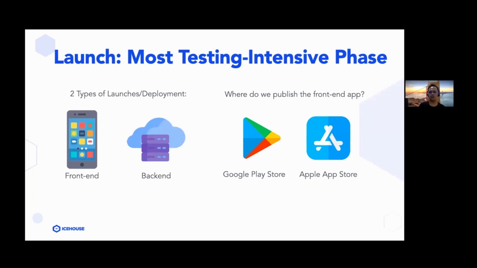This is because when we want to launch an app into the market, we need that app to be as stable as possible. That's because we don't want any major issues happening on production or when the app gets to the hands of the end users. Because if a major issue happens when the end users are using it, it could impact the company significantly.